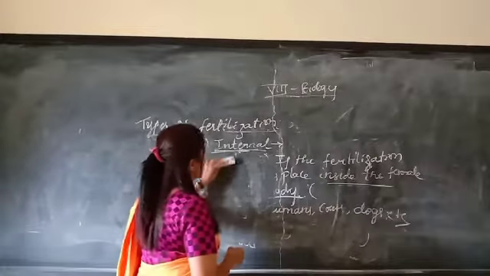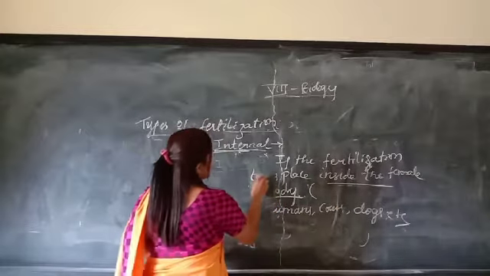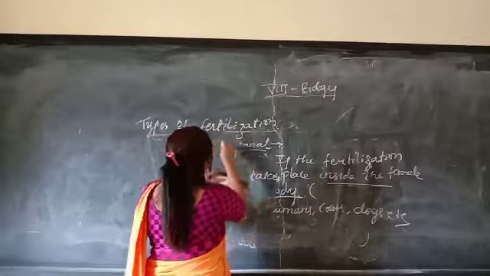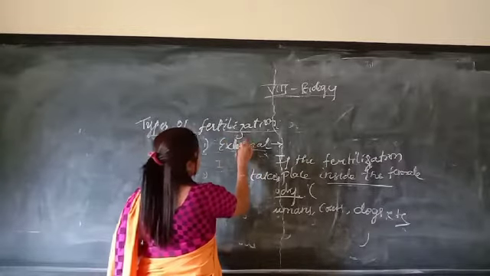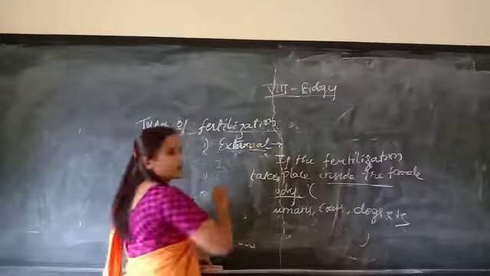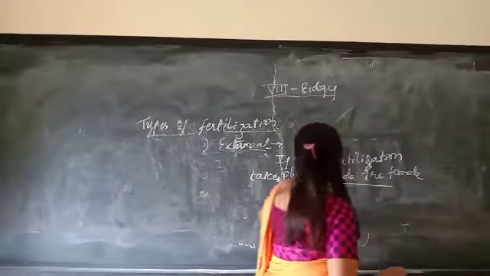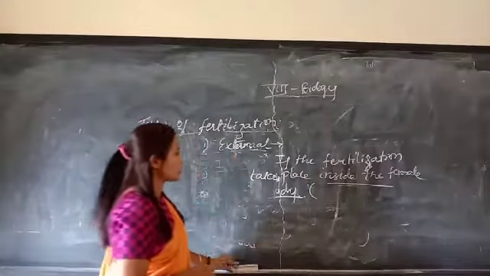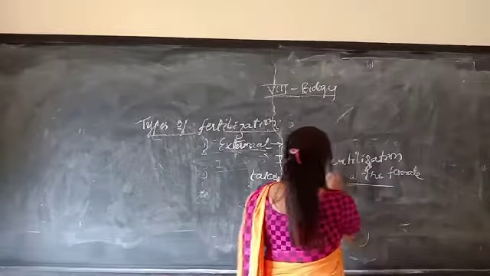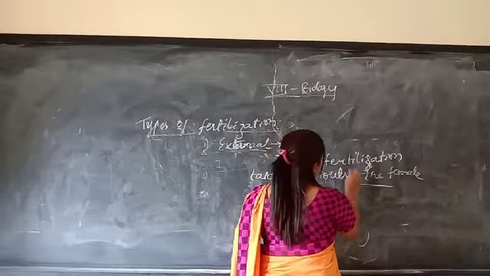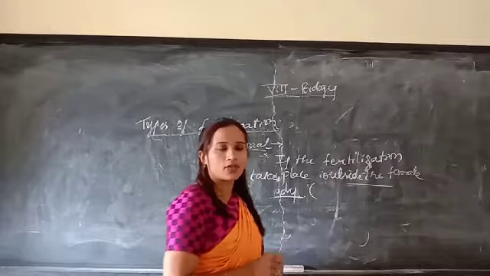Next, what do you mean by external fertilization? External means outside, children. If the fertilization takes place outside the female body, that type of fertilization we call external fertilization.